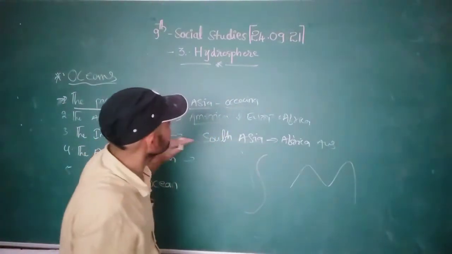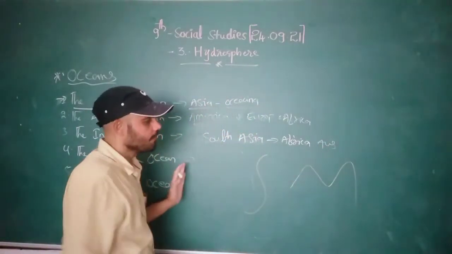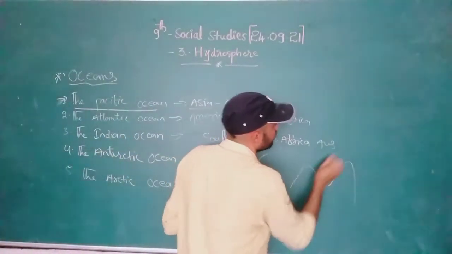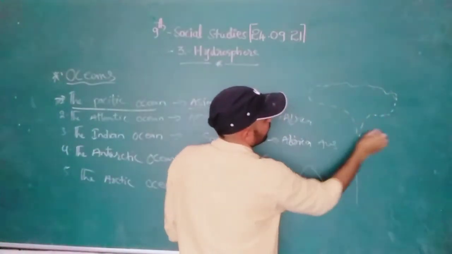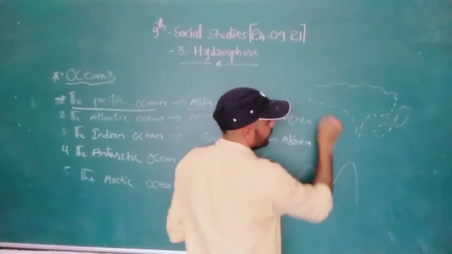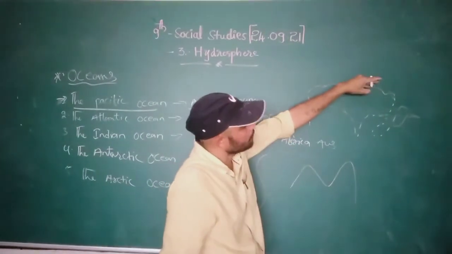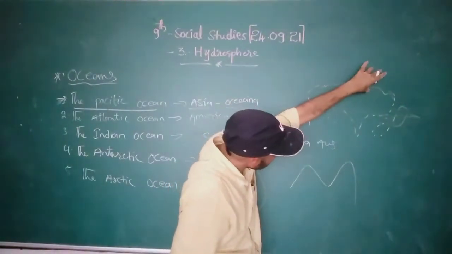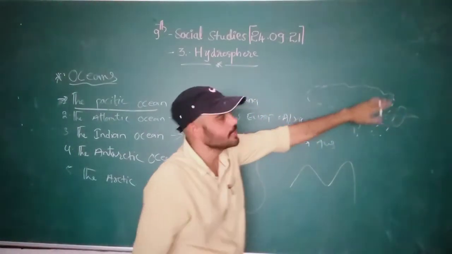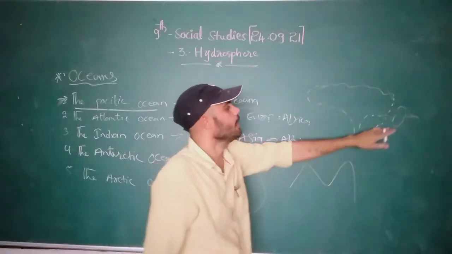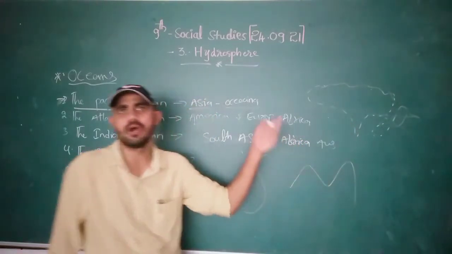See, the Indian Ocean separates South Asia and Africa. What does South Asia mean? These are the Asia. If you consider from here, the north side is some part of Russia, China, Mongolia, and Japan, called North Asia. Then India and these kinds of countries, Indonesia, Singapore, Malaysia, Hong Kong.